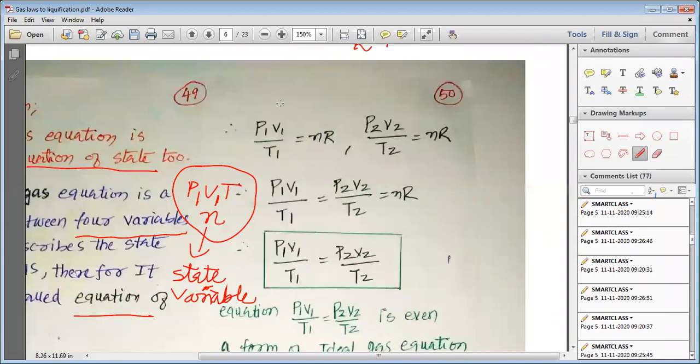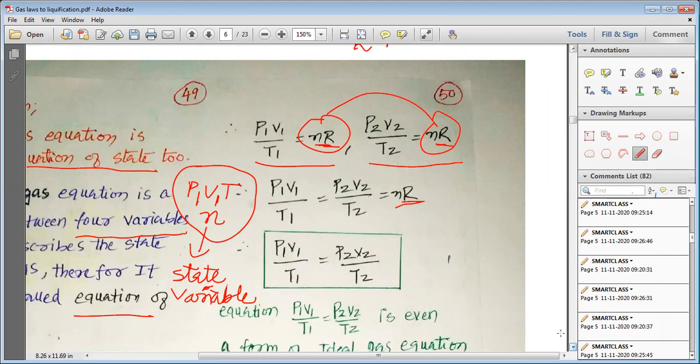From P1 V1 = nRT1, we can write P1 V1 divided by T1 is equal to nR. From P2 V2 = nRT2, we can write P2 V2 upon T2 is equal to nR, and thus we can write P1 V1 upon T1 is equal to P2 V2 upon T2, because both these values of nR are the same.